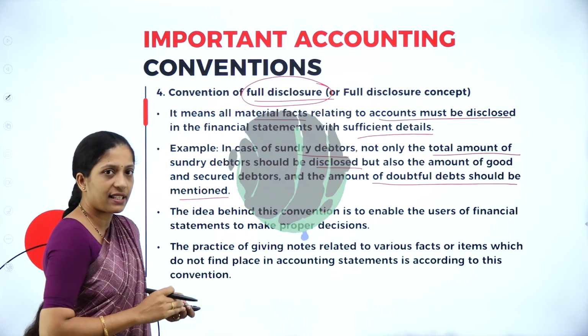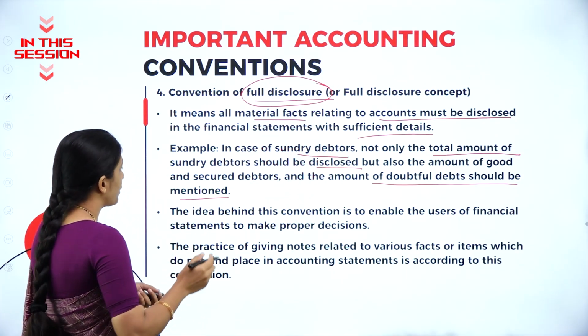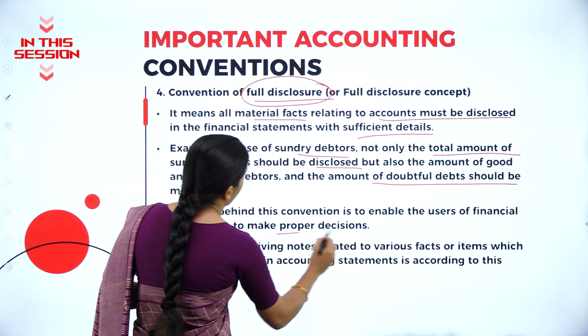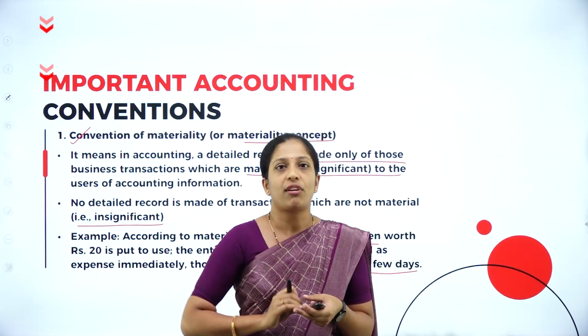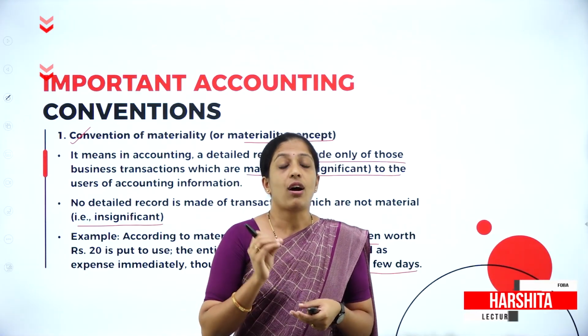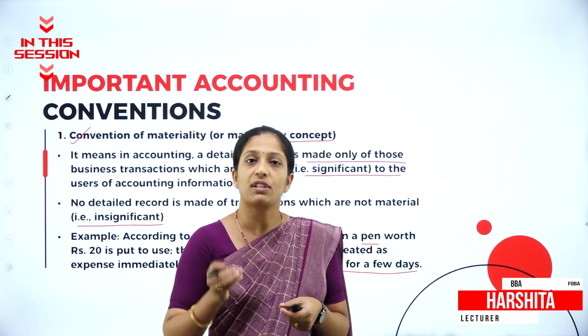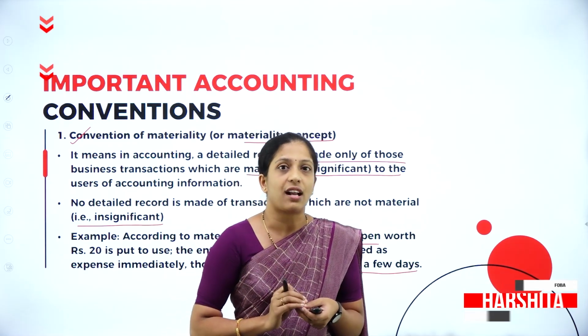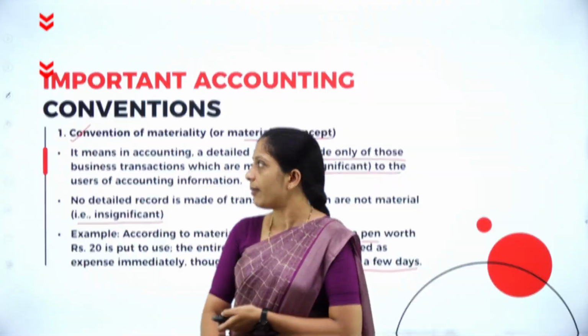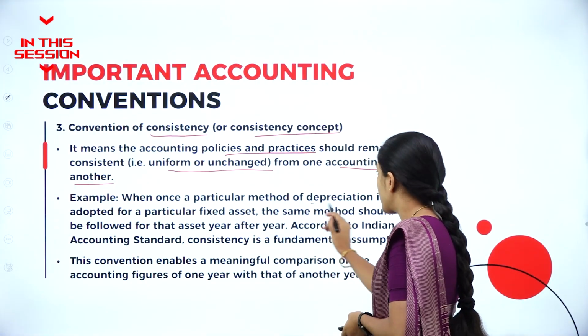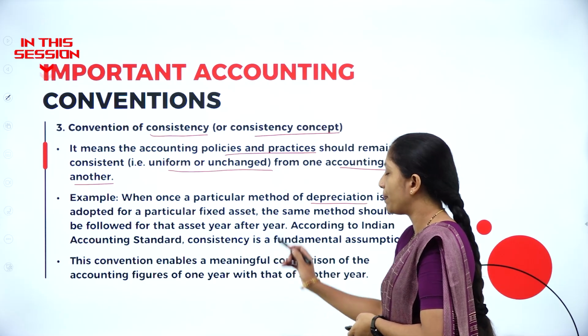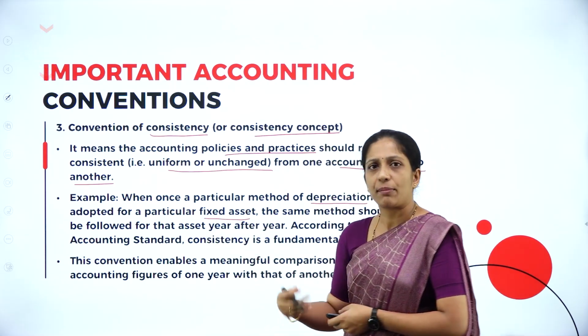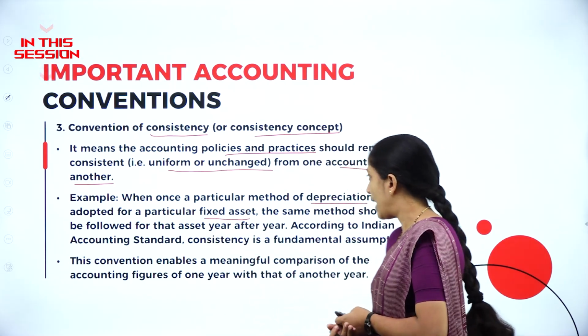The idea behind this convention is to enable the users of financial statements to make proper decisions. The convention of materiality tells us to record those transactions in the books of account which are material or significant in nature, and immaterial transactions have to be ignored. Once a particular method of depreciation is adopted for a particular fixed asset, it can be the straight line method or written down value method.